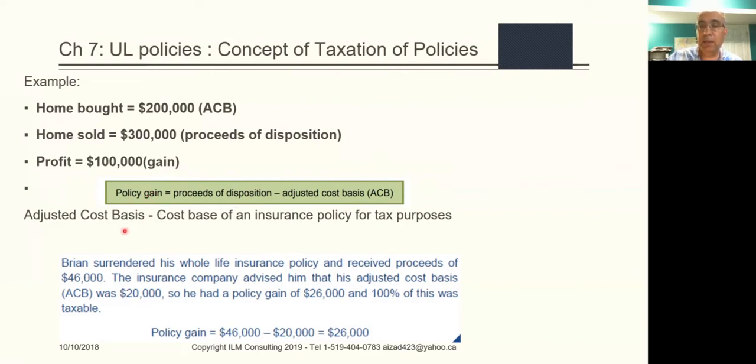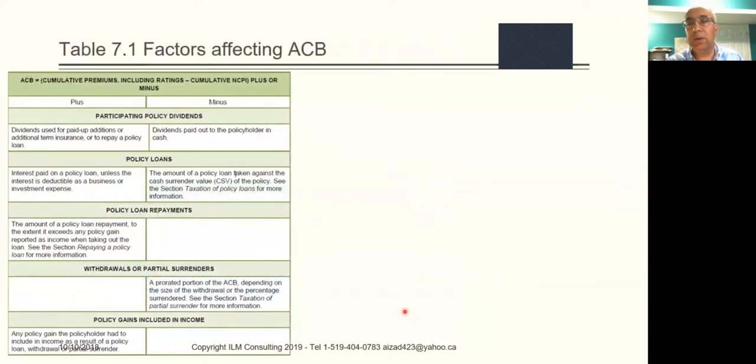So the adjusted cost basis means the cost basis for an insurance policy for tax purposes. Example from your book is that Brian surrendered his whole life policy, received $46,000, and the company told him that his ACB was $20,000. So he's got a policy gain of obviously the difference between these two, $26,000, and 100% of this is going to be taxable. So that is the policy gain. That is how we simply calculate it. Okay, so all these factors affect ACB.